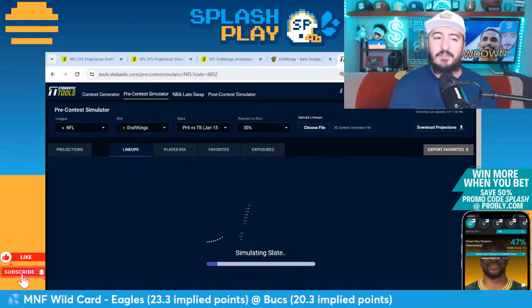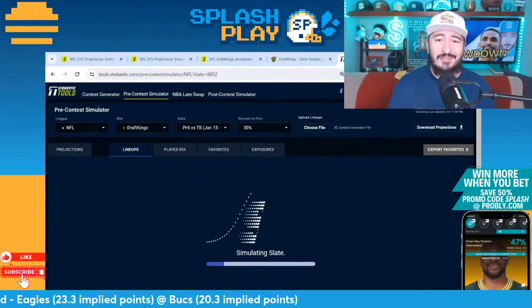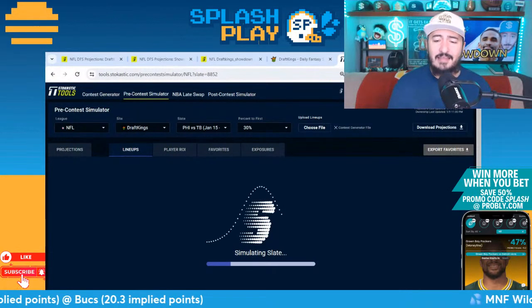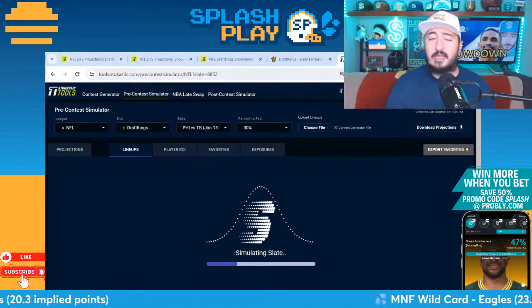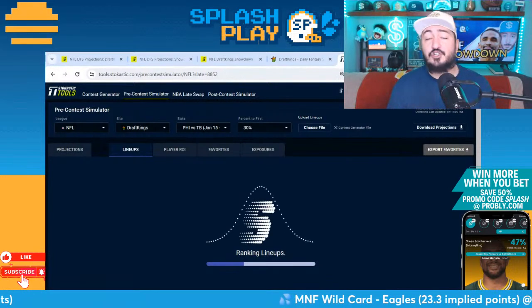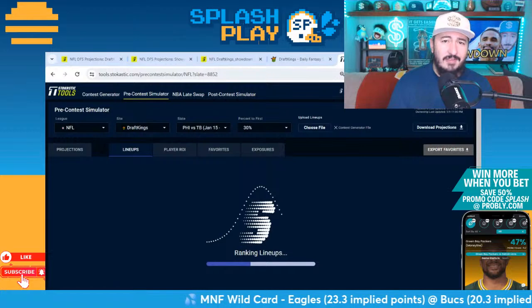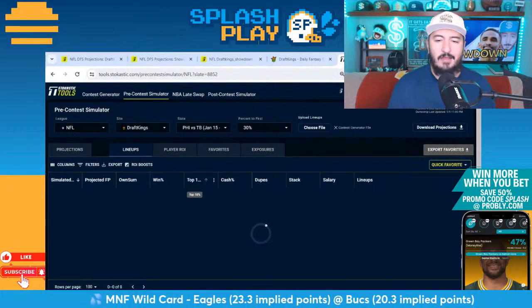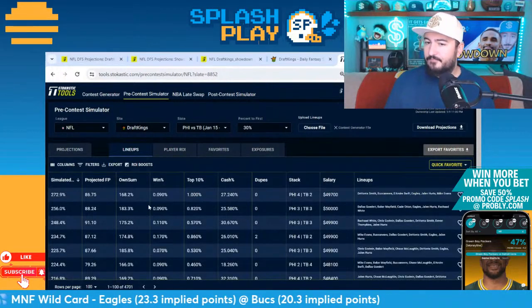Of course, sim is going to build 10,000 lineups and have them compete against each other 40,000 times. That is how the sim process on Stochastic works. It's going to be similar to other sites as well. Saber Sim, another great product, which I'm sure still has some free trials going if you want to try that. RotoGrind is a sim product that I found less appealing, but a lot going on.